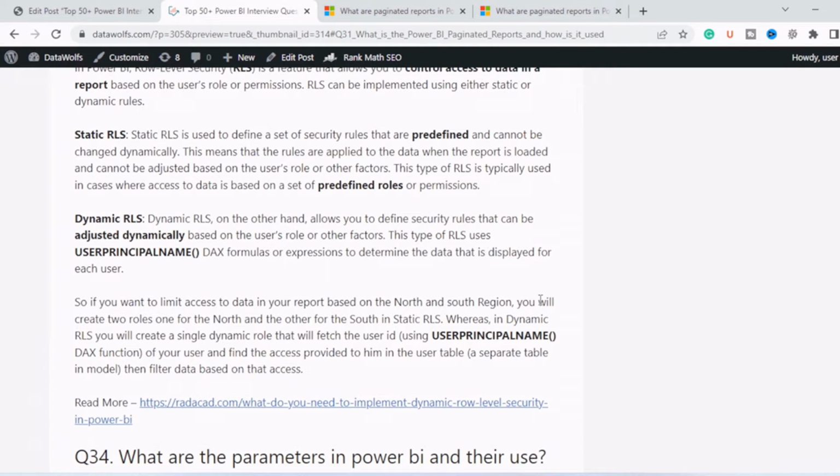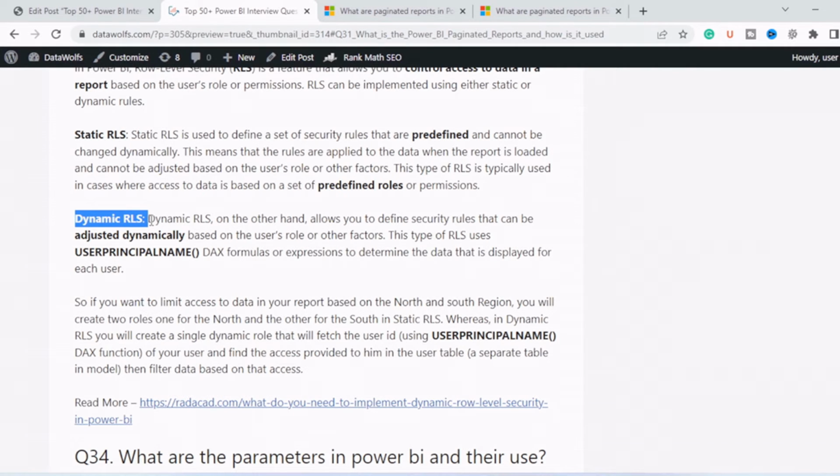But in dynamic RLS, a single role will be created that will be dynamic in nature. And for this role, we will use DAX. So we will use USERPRINCIPALNAME. This is a DAX function which is used to perform dynamic RLS. What this function will do is fetch the email ID of the particular user who is logged in.